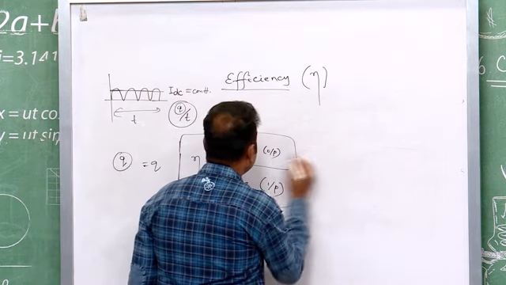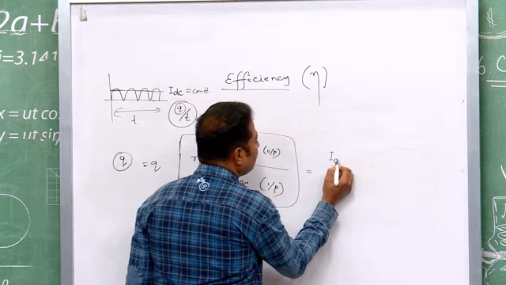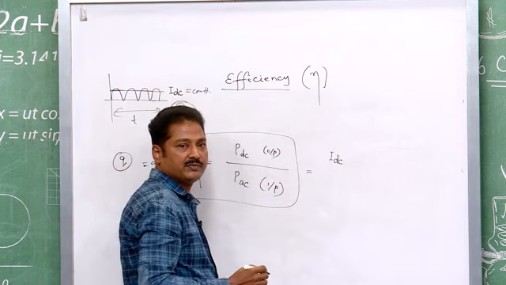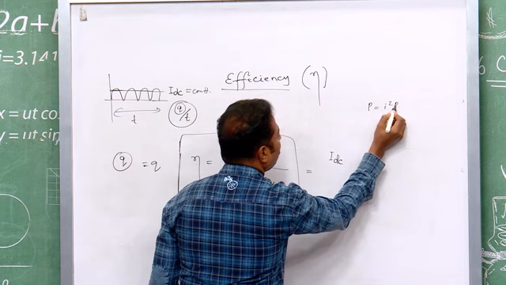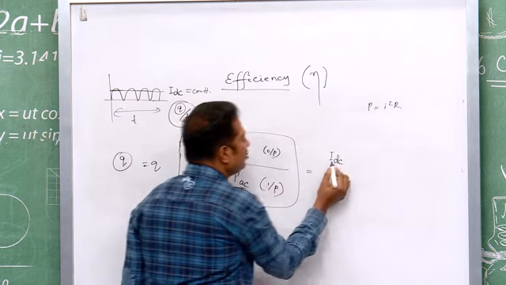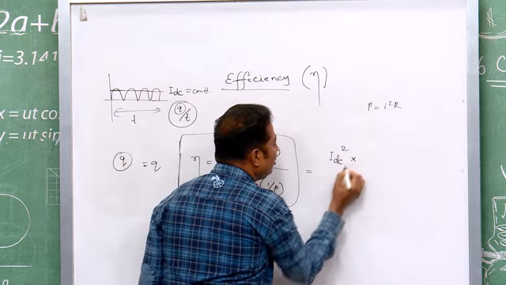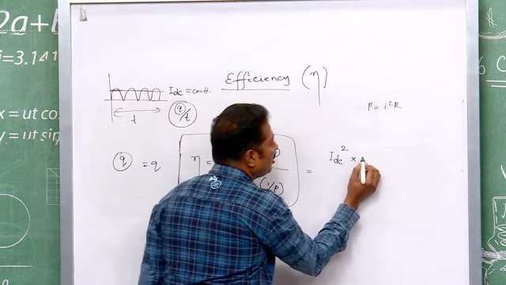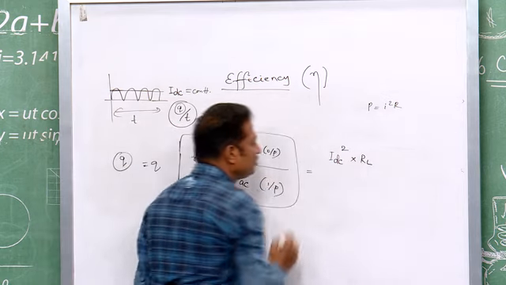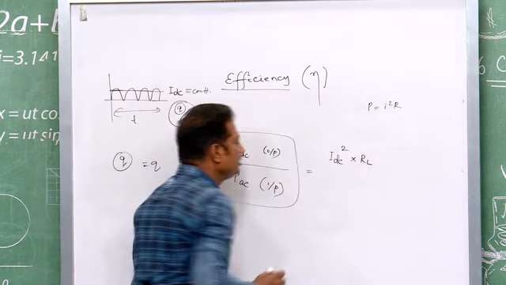So, PDC is nothing but IDC. P equal to I square R, you know. So, here IDC square into the output load RL. So, this is your PDC.